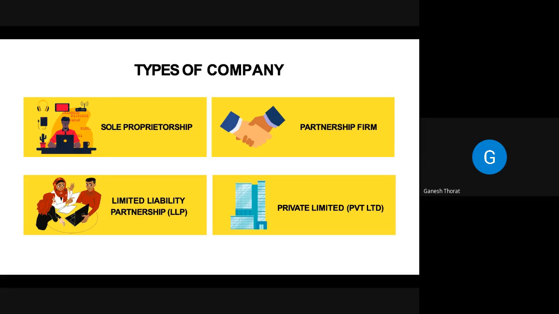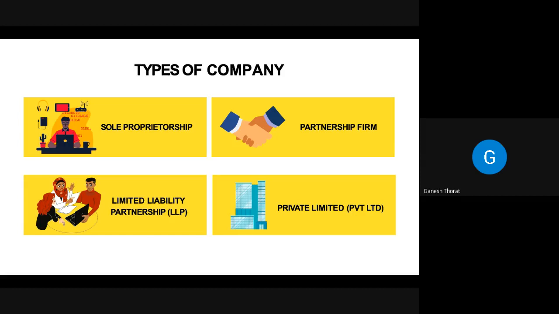Then the next is partnership firm. We saw that in a sole proprietorship there is only one owner, but in a partnership firm there can be two or more owners. In a partnership firm, partners are fully liable and responsible for any act equally, and they distribute the profit equally.